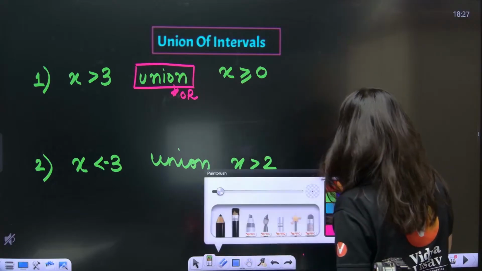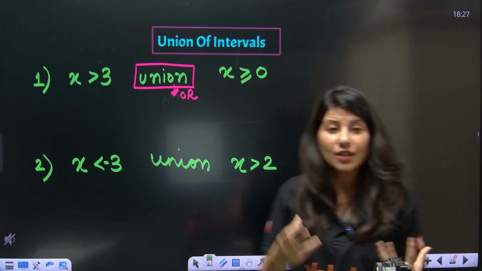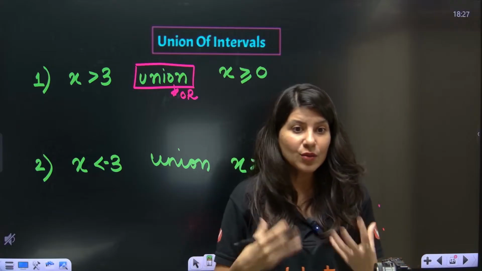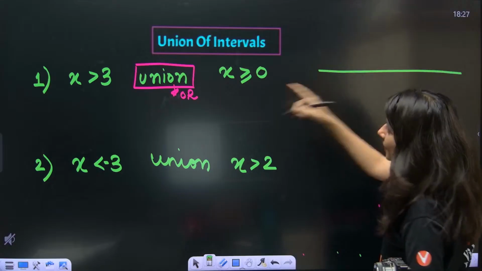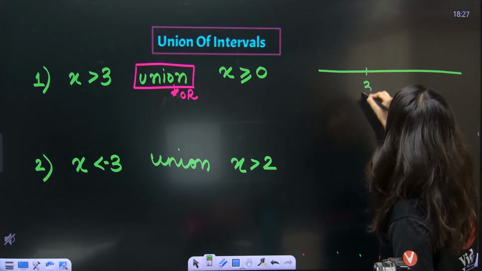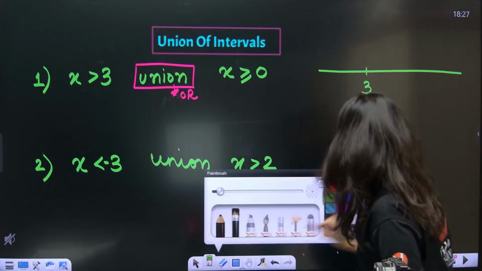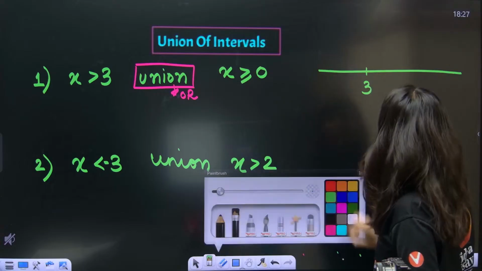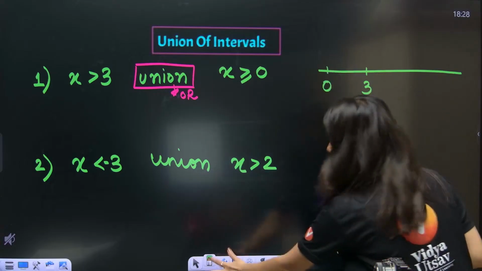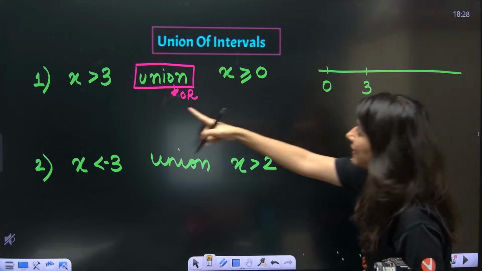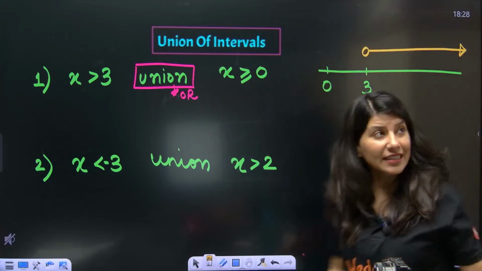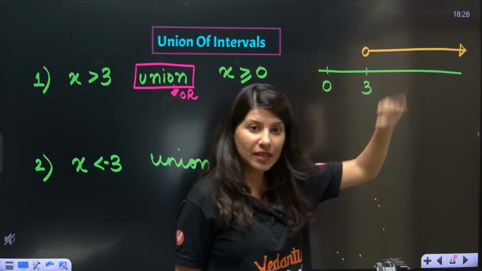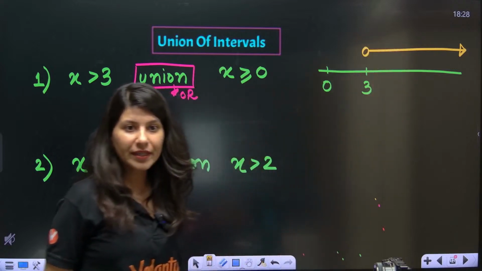Whenever you need to take a union or an intersection, just plot it on the number line. So this is x, this is your 0. Now let me plot it: x greater than 3, so a hollow circle, 3 to infinity, everybody.